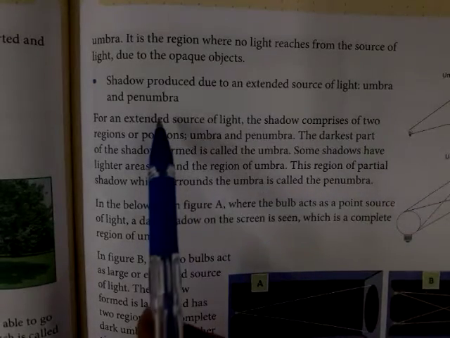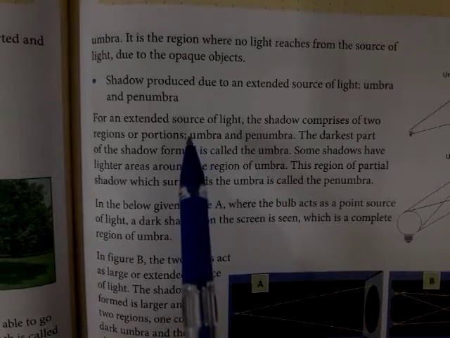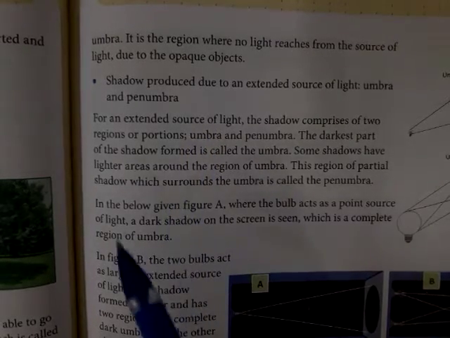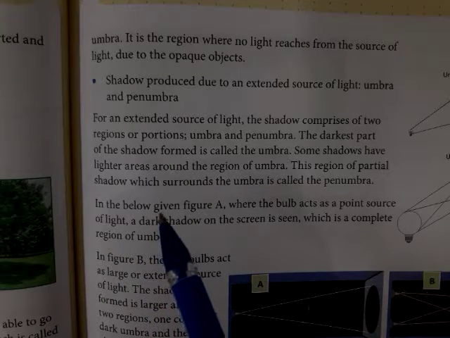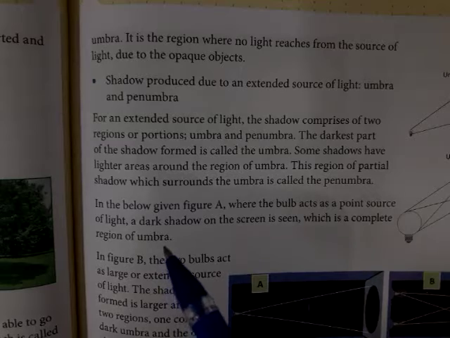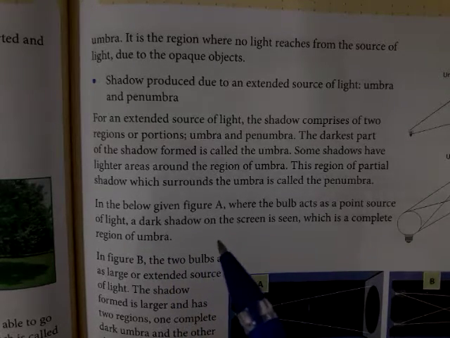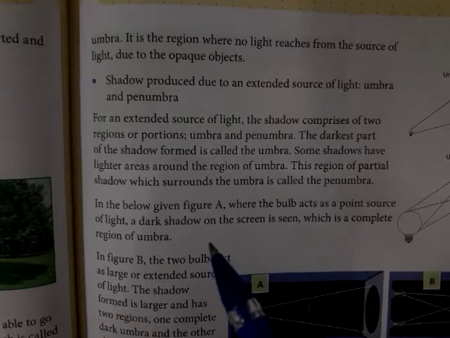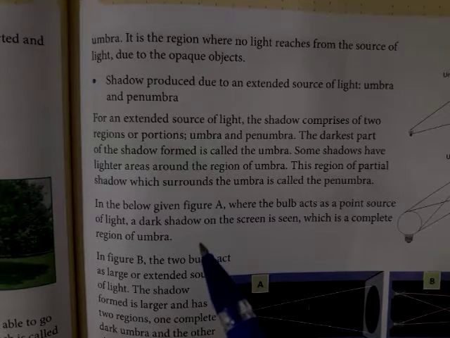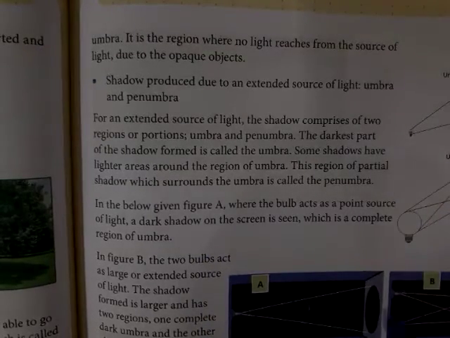But what about penumbra? When the source of light is extended, or increased, two regions are formed. One is the darkest shadow, and the other is the region which surrounds the darkest part of the shadow.